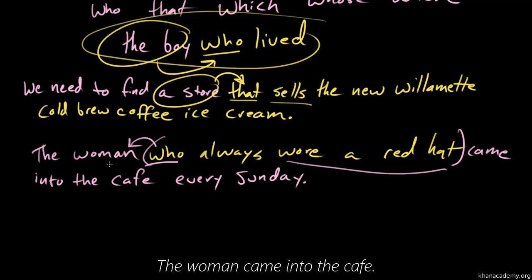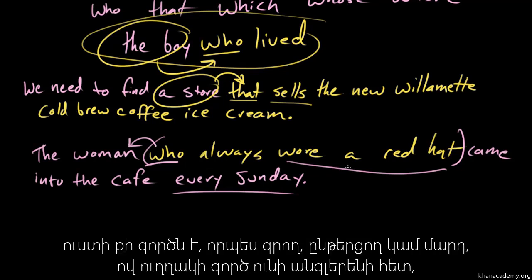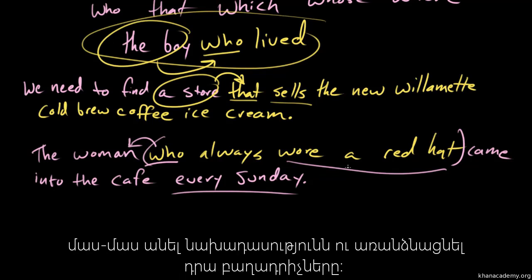The woman came into the cafe. Right. And so everything else, this every Sunday, or who always wore a red hat, that is kind of extra. And so it's your job as a writer, reader, and editor of text, as someone who is working with the English language, to puzzle it out and separate a sentence into its components.